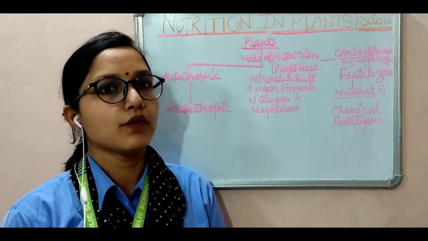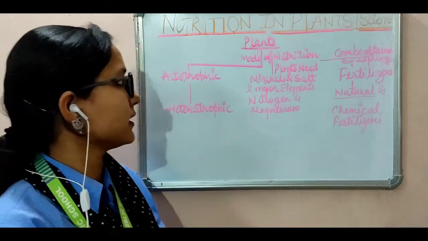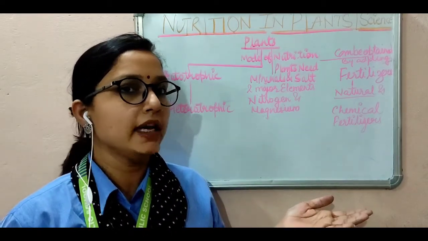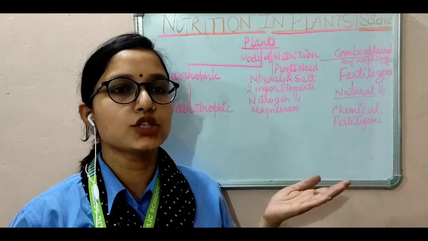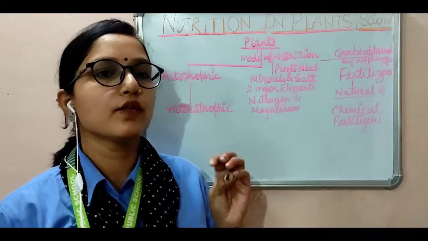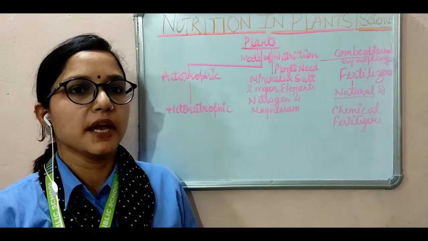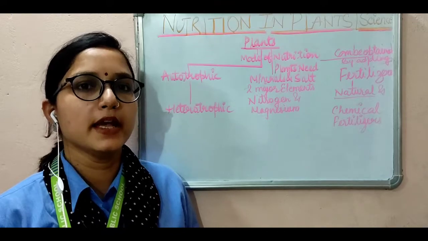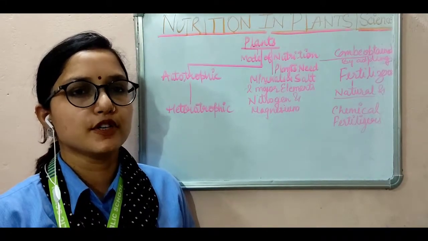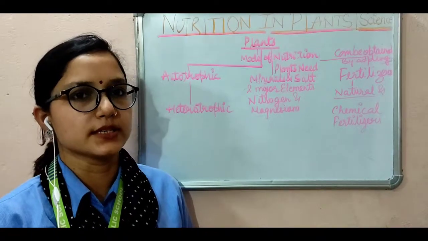We need to understand both the things. Food is essential for the survival of living organisms. As you all know, humans, animals and plants all need food. The main components of food include carbohydrates, fats, minerals, vitamins and proteins.